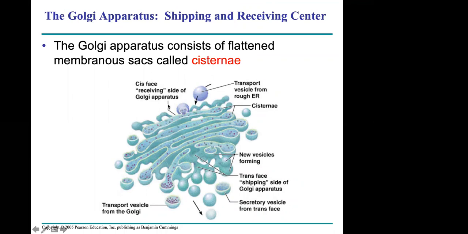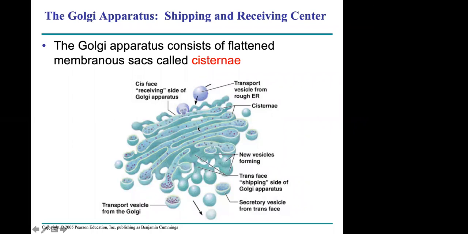The Golgi apparatus is in the form of lasagna, right? It looks like lasagna, layers of tubes next to each other, interconnected, and these are also called cisternae. The vesicles that are coming to them are called cis-face vesicles, and the vesicles leaving from them are called trans-face vesicles.